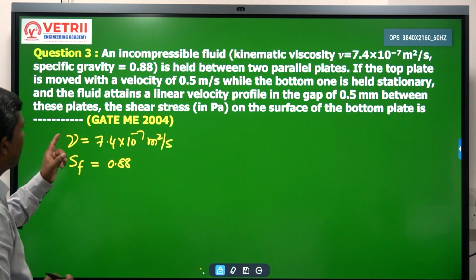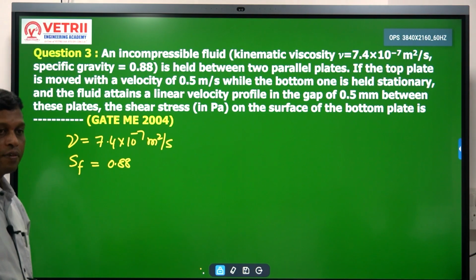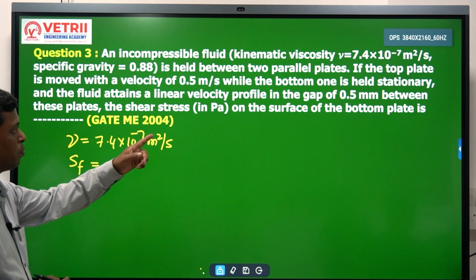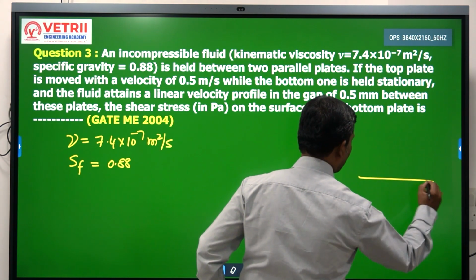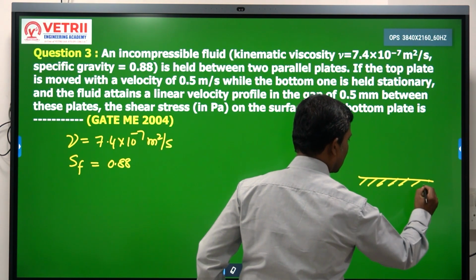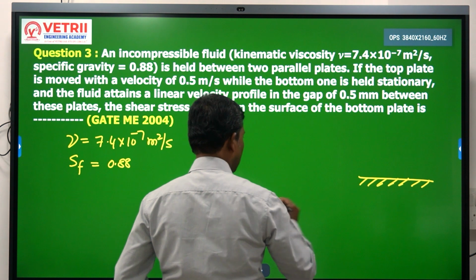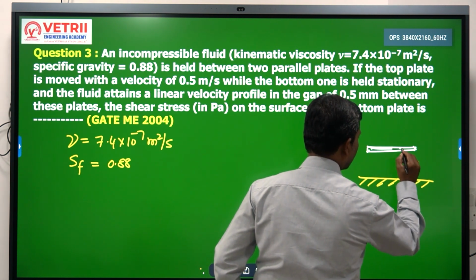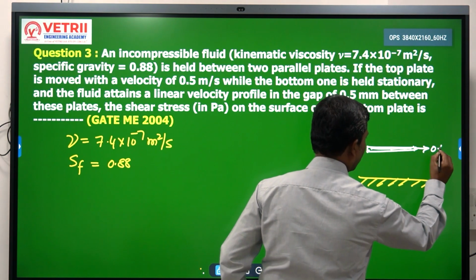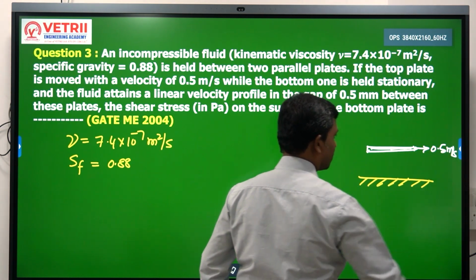If the top plate is moved with a velocity of 0.5 meters per second while the bottom one is held stationary, what is the condition? See here, the bottom one is stationary, and the top plate is moving with 0.5 meters per second.